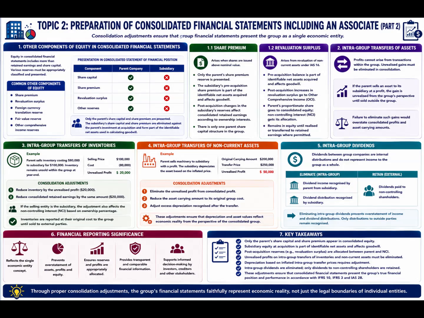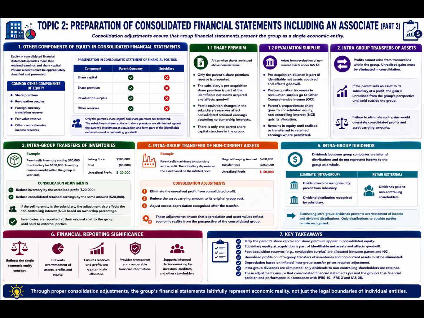Intragroup transfers of assets. One of the fundamental principles of consolidation is that profits cannot arise from transactions occurring within the group itself. Consequently, intragroup transfers of non-current assets or inventories require elimination adjustments because the group cannot generate economic gains merely by transferring assets between its own companies.